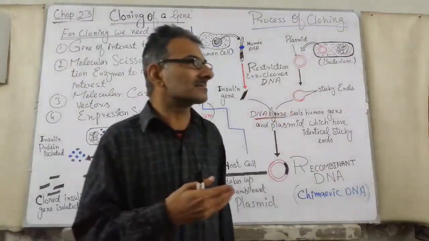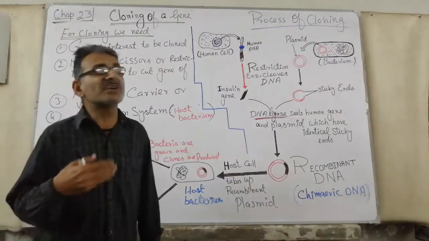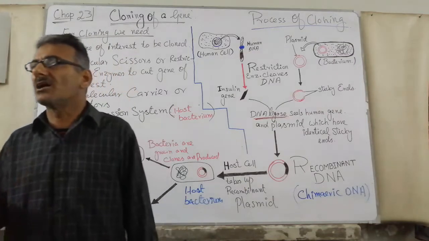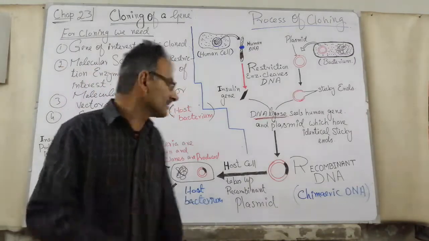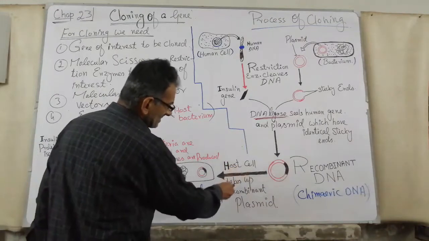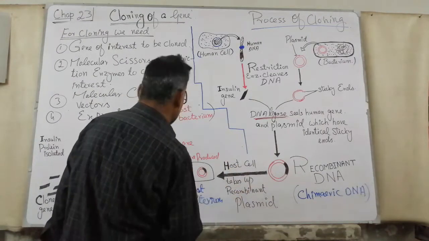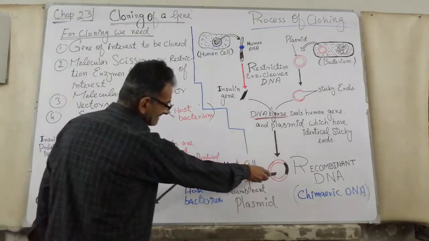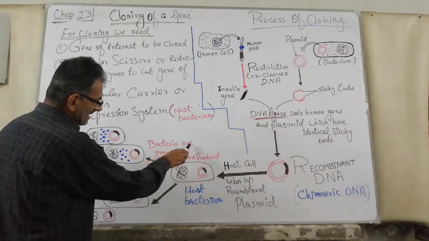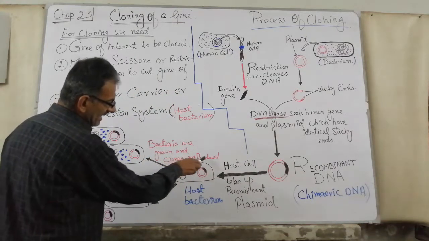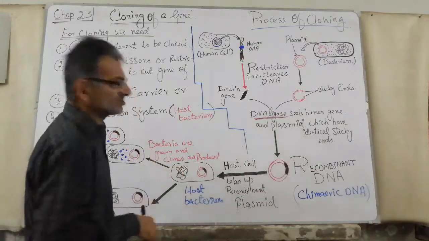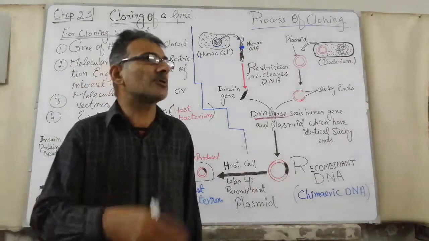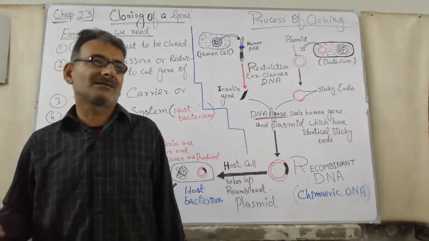After getting the recombinant DNA, we introduce this recombinant DNA into the host bacterial cell. The host cell takes up the recombinant plasmid. This is the host cell. The bacterium takes up this chimeric DNA. Bacteria are grown and clones are produced. This host bacterium grows and reproduces again and again.